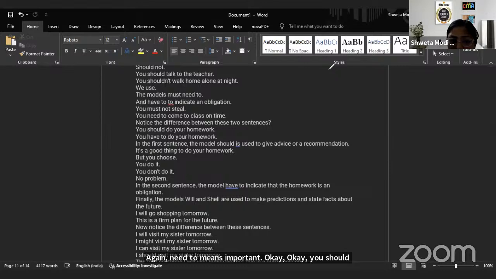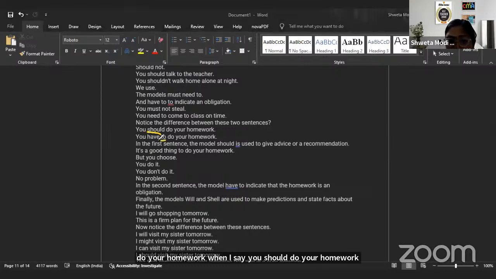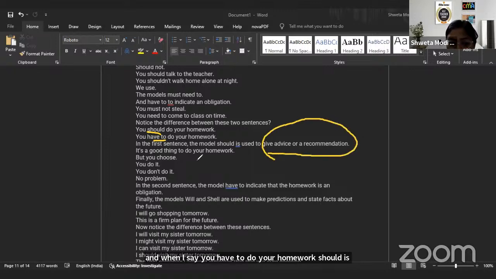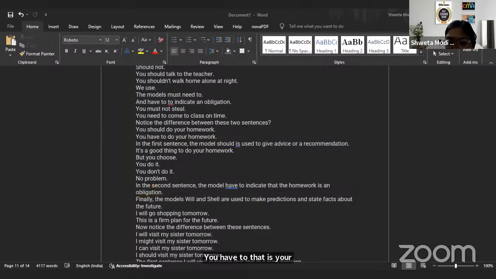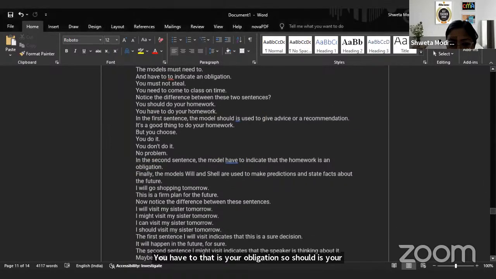When I say you should do your homework, and when I say you have to do your homework, should is only giving an advice or recommendation. Okay, you have to means obligation. So in the second sentence, when you have to, that shows that there is no option given. You have to, that is your obligation. So should is your advice, but have to means must. Have to and must are same.